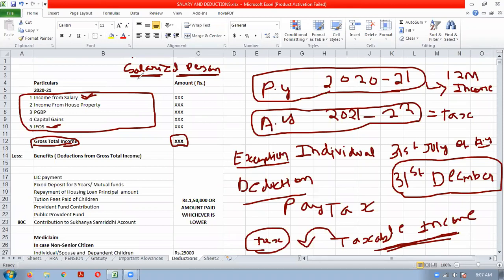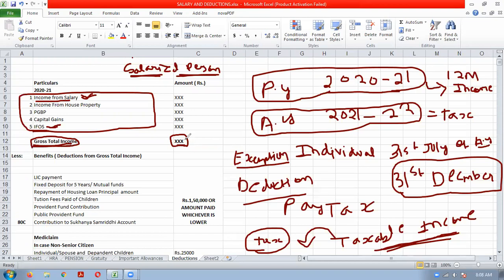So for a salaried person, the income will be income from salary and income from other sources. By totaling these two, you will get the gross total income for that person.